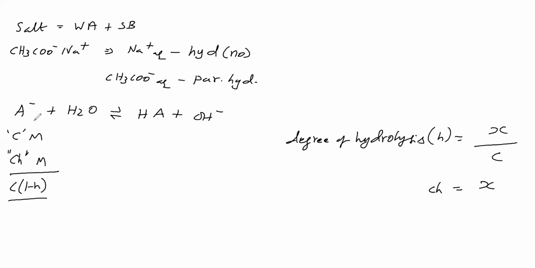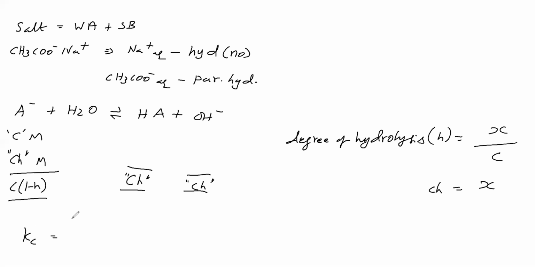Now, A minus on hydrolysis gives HA. As per the stoichiometric equation, one A minus, however much undergoes hydrolysis, that much HA will be formed. So if A minus undergoes Ch molar hydrolysis, HA will be formed Ch molar. OH minus is also produced, that much only. Okay, this much is produced. Now we will go for the equilibrium constant.